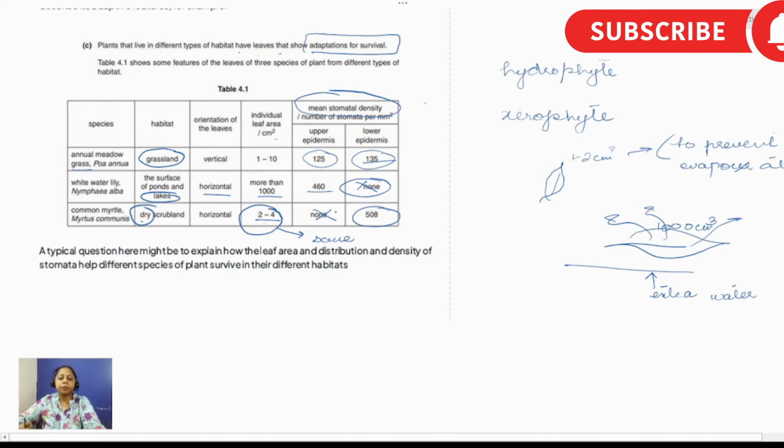So this is exactly, but it's not a desert one; it's a dry scrubland. So it has little availability of water, but water is available. So we just need to describe the factor. Okay, this is the reason that we need to apply to a certain table or a certain graph. Clear?